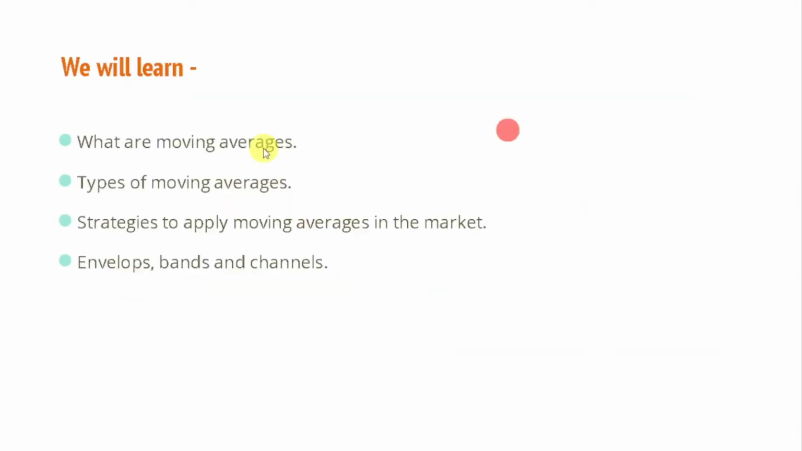So in this video we will discuss what moving averages are, and types of moving averages, like simple moving average, exponential, linear weighted, and so on. We will discuss the different kinds of strategies which you can make with moving averages and trade in the markets. Then we will discuss what are envelopes, bands, and channels. Apart from that we will discuss some important indicators which you should know when you use moving averages, and when to use moving averages and when not to use them. So this video is going to be a complete guide for moving averages.